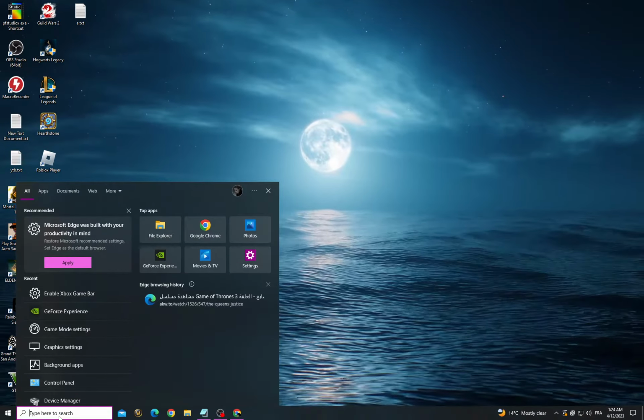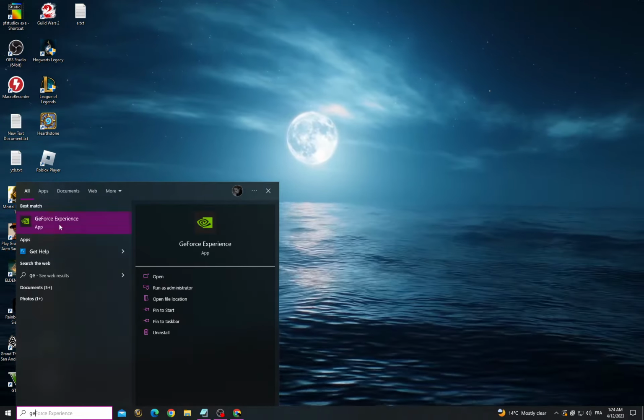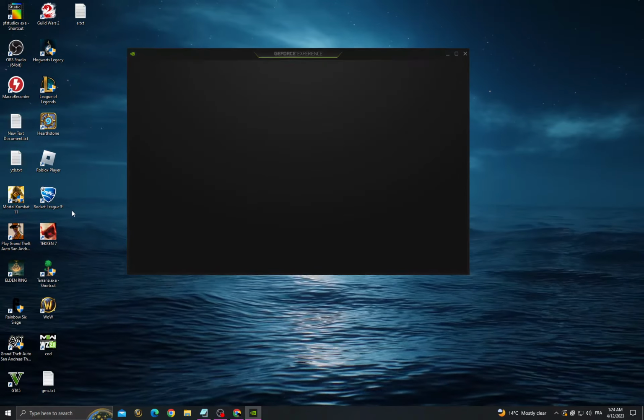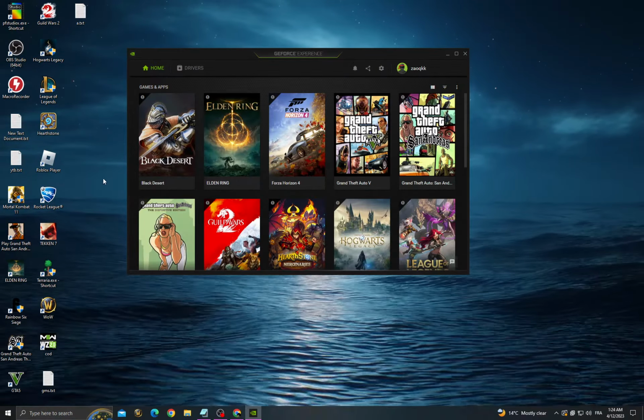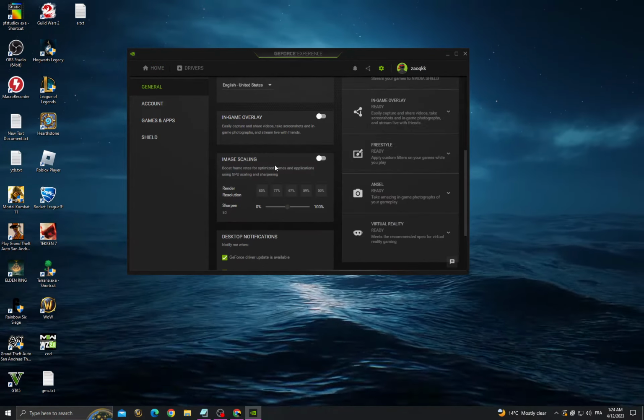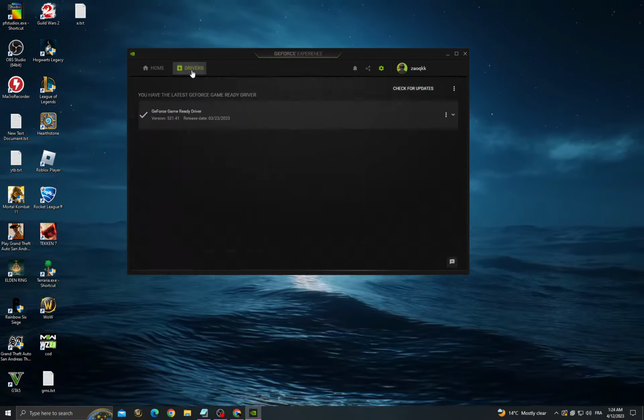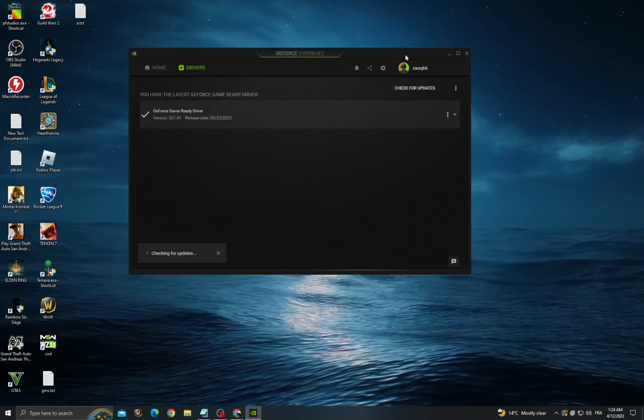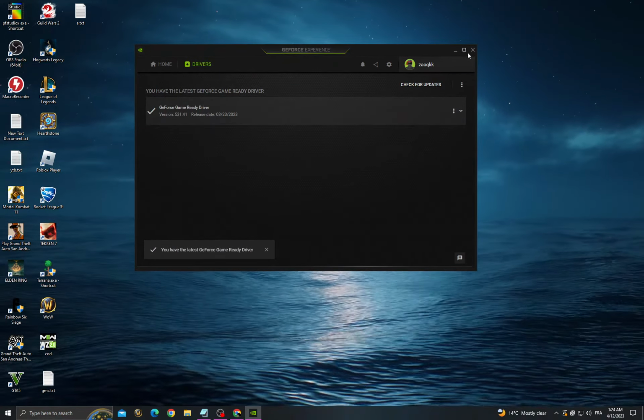and then go to GeForce Experience and now go to settings, scroll down and enable image scaling, and then go to drivers, check for updates, make sure you have the latest update for your graphics card, and that's it.